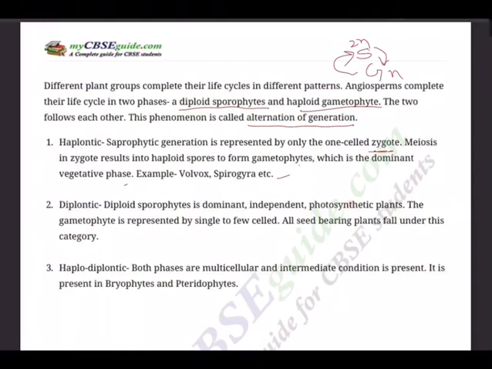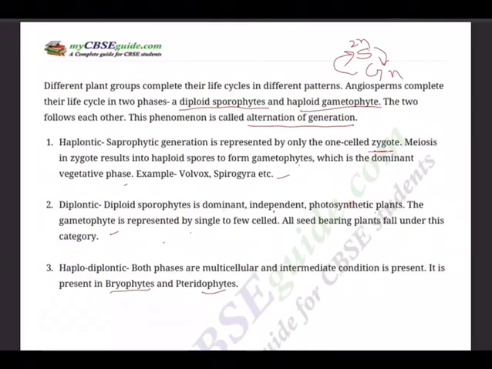Diplontic life cycle: the diploid sporophyte is dominant, independent, photosynthetic. The gametophyte is represented by a single to few-celled structure. All seed-bearing plants fall under this category, meaning gymnosperms and angiosperms. Haplodiplontic: both phases are multicellular. An intermediate condition is present in bryophytes and pteridophytes.